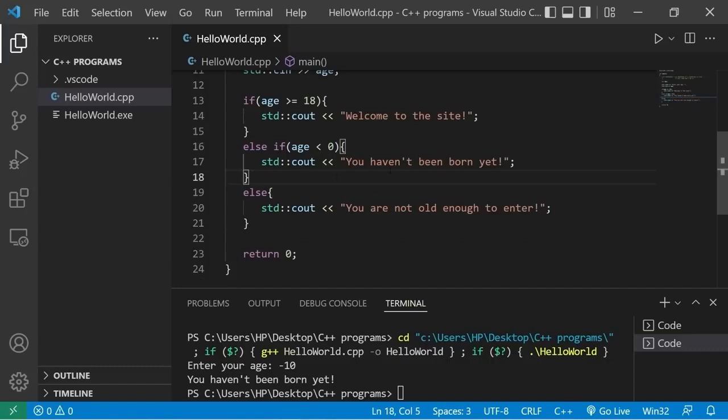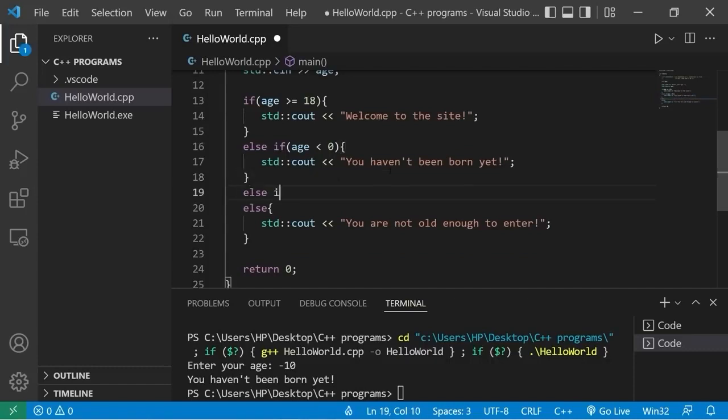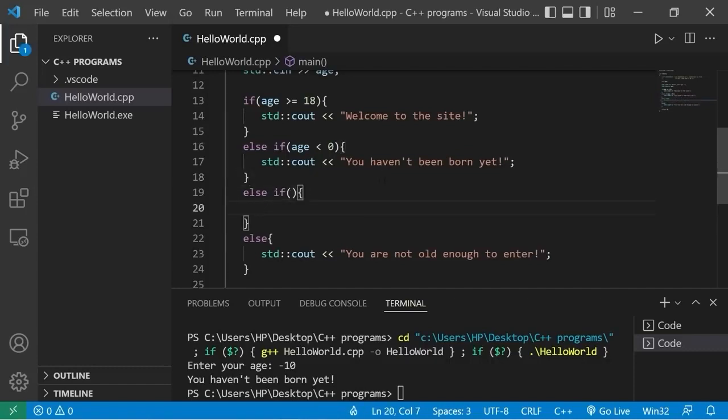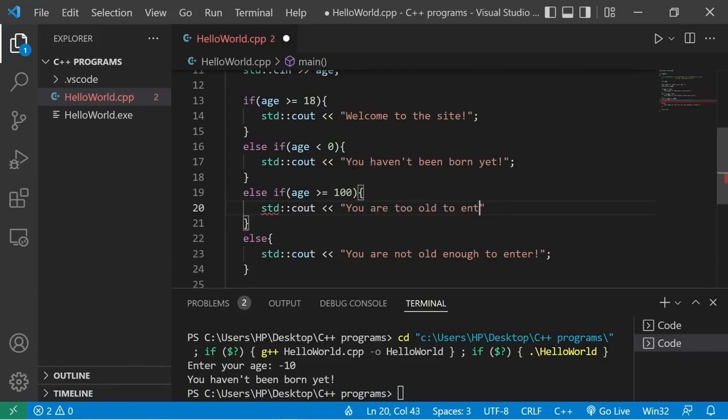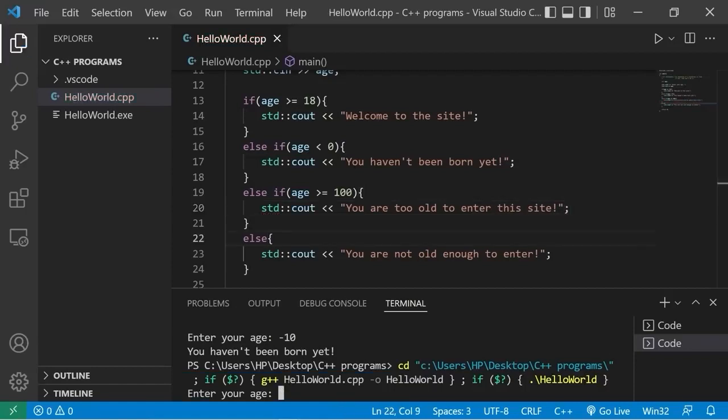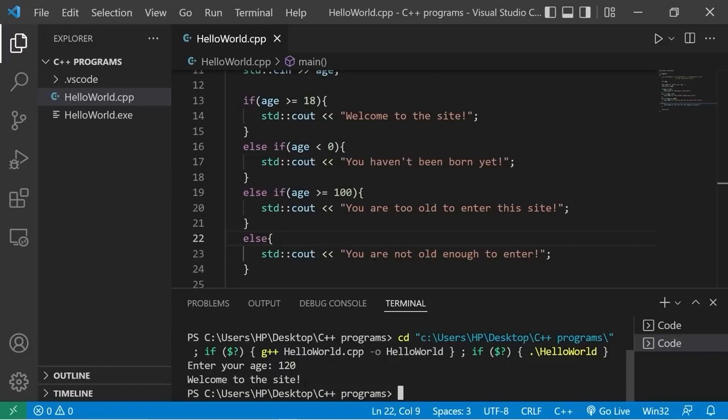Let's add one more else if statement. Else if age is greater than or equal to 100. Standard output, you are too old to enter this site. Okay, enter your age. I am 120 years old. I hit enter. Welcome to the site.